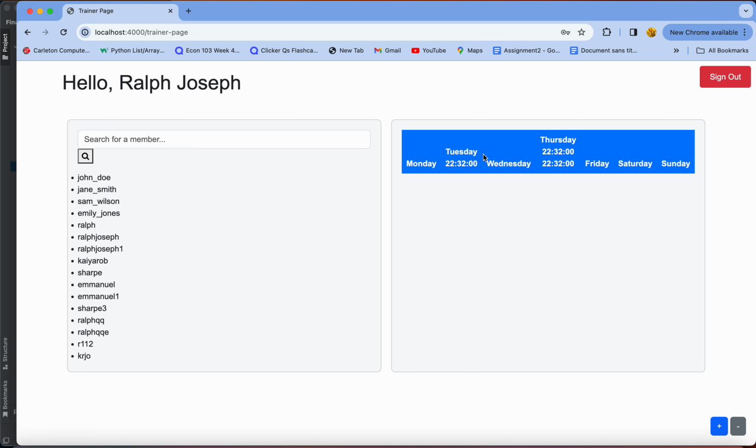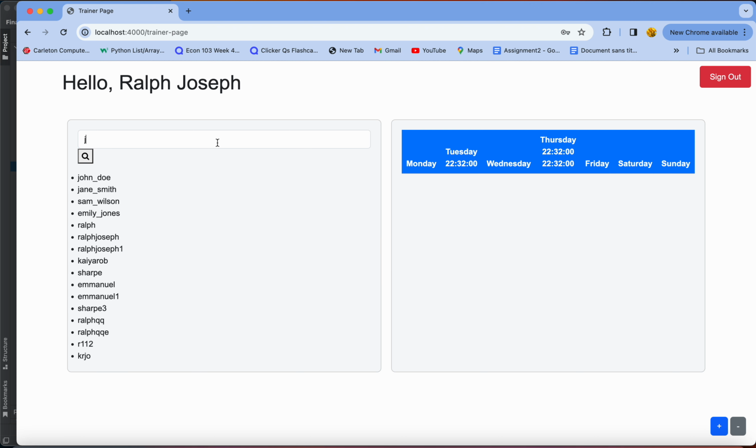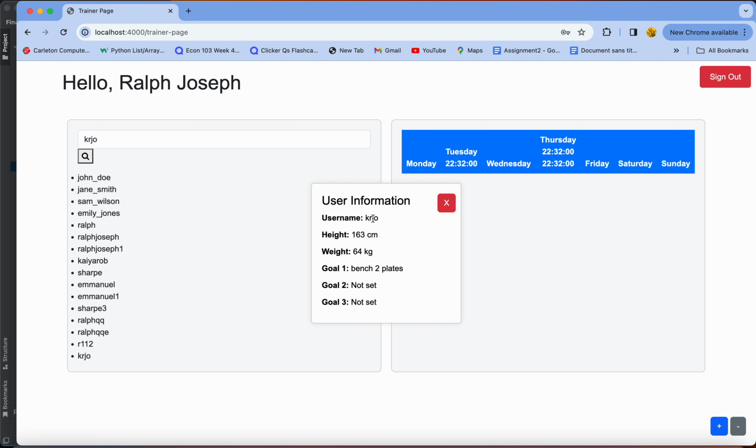We have Tuesday 11 to 12, Thursday around the same time. And if you're gonna look for a member, we can type a letter, and it's gonna give you the one that's closest alphabetically. You can see Jane Smith. Our goal is to build muscle, improve flexibility, increase endurance, and stuff like this. If you're gonna look for a specific user, let's go for the one you just added in. It's gonna give us the information: we want 63 centimeters, 64 kg, and we want to bench 2 plates. That's our goal, and that's it.